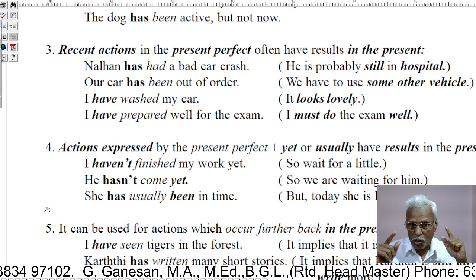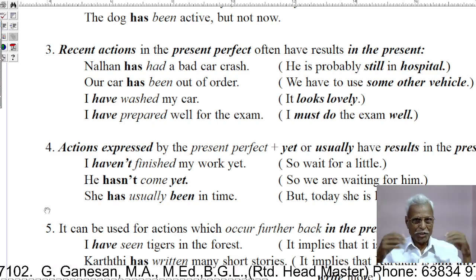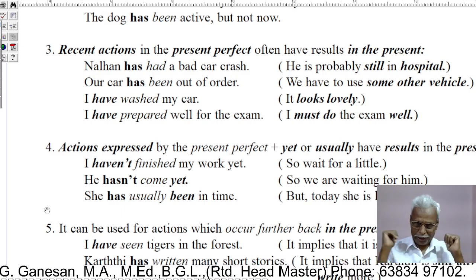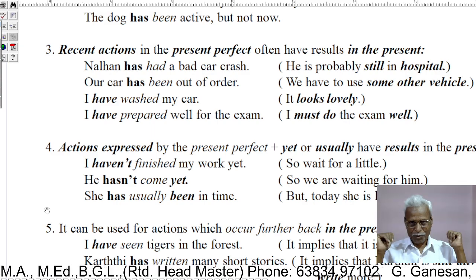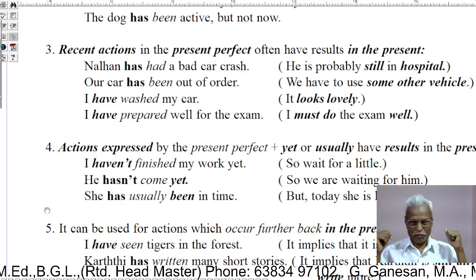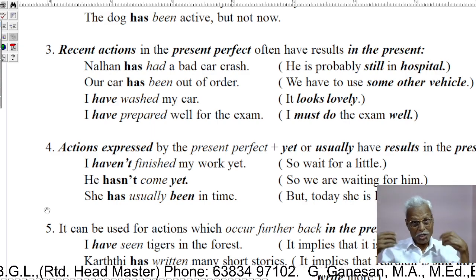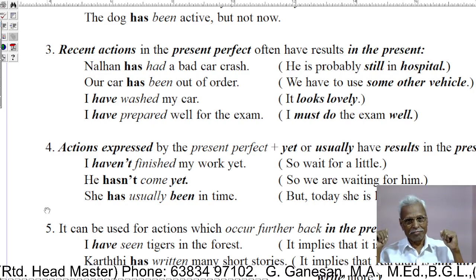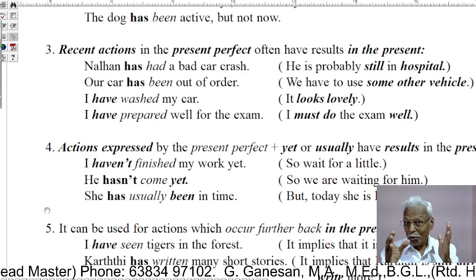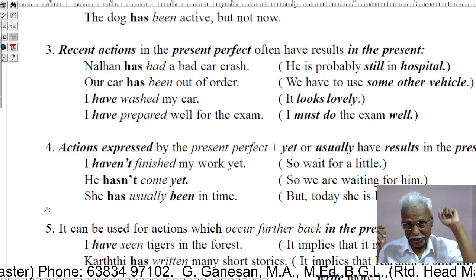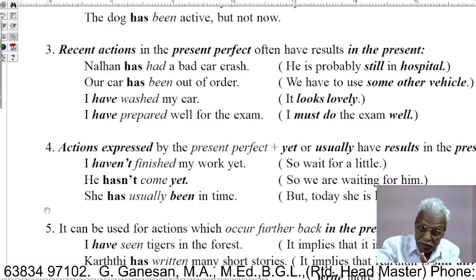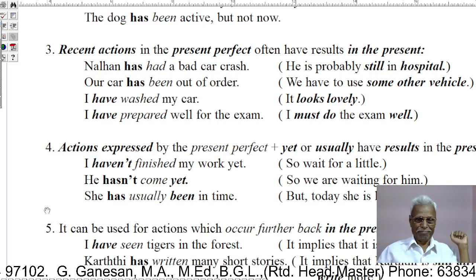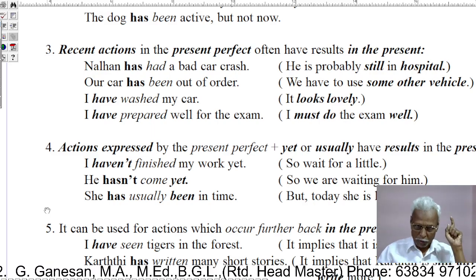Then, I have washed my car. See, my car looks lovely. So I got to express it in the present perfect. I have washed my car. As I have cleaned my car, as I have washed my car, it looks lovely. It means I have washed my car means as I have washed my car, it looks lovely. It should be meant like that.